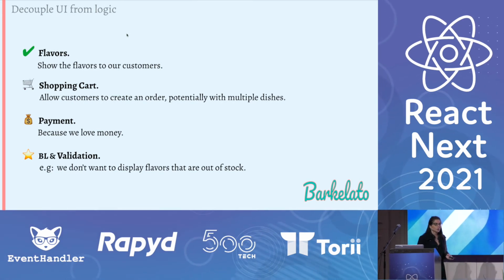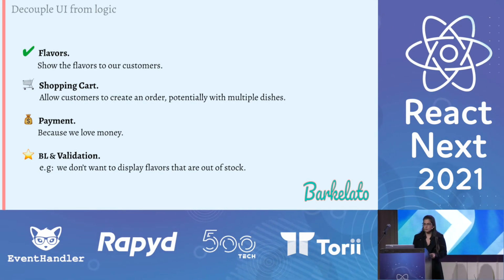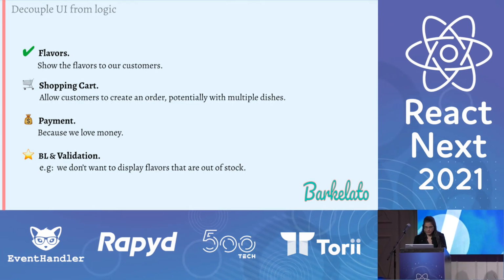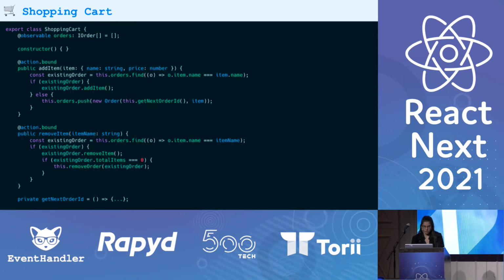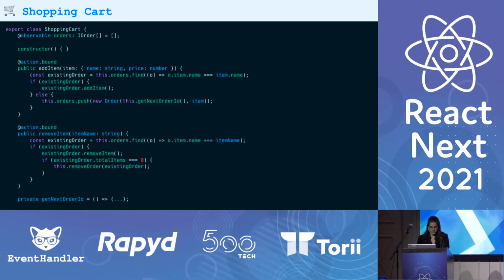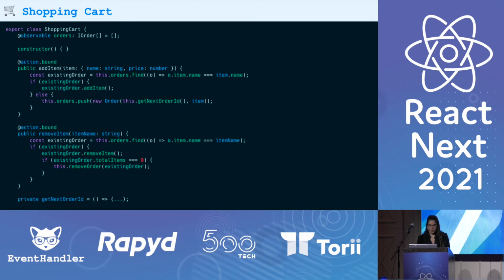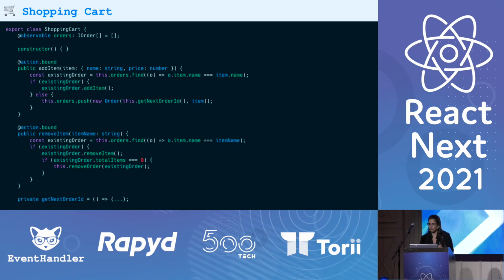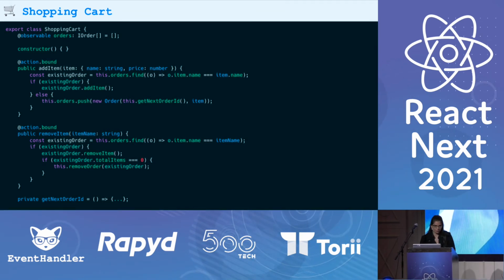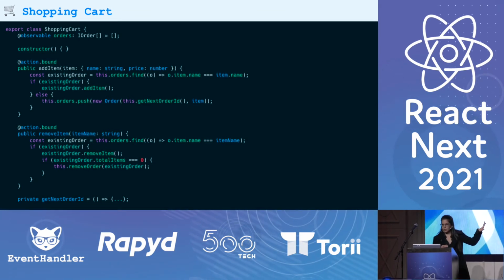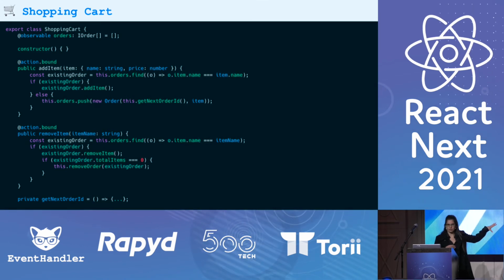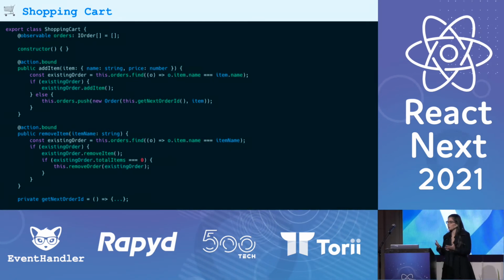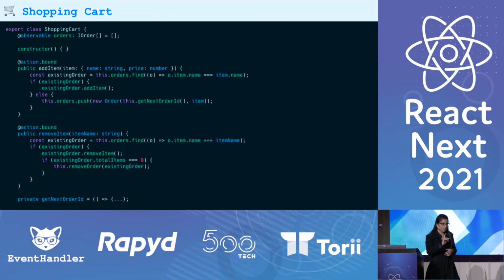Let's move forward to the shopping cart. We want to allow our customers to place orders, potentially with multiple dishes. So for that, I created a new class called shopping cart with an orders array, which is also an observable, and two methods for adding an item and removing an item, which create new orders and remove orders from the shopping cart. The main thing that I want you to take from this is not the implementation. It's the reactive mindset, that the shopping cart is the one responsible for orders, not the shop store.